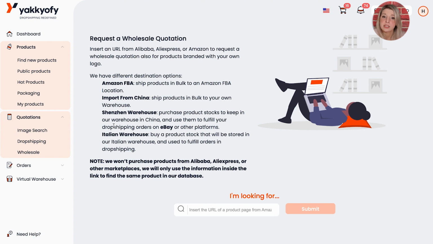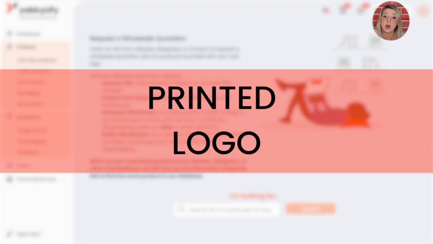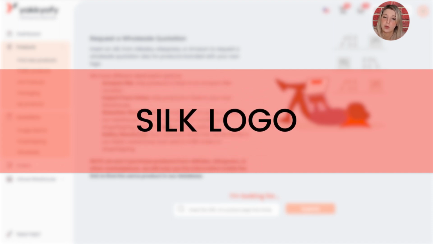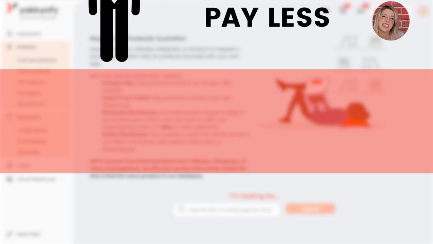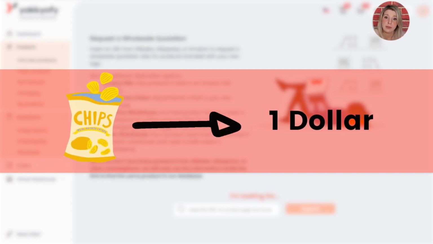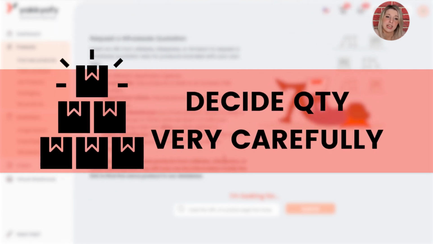You can decide to personalize your products in different ways. Stickers, the cheaper option. Printed logo, silk logo, the more expensive option. Normally, the more products you buy, the less you pay per single item. Maybe this is a stupid example, but follow me for a little longer. When you buy a small bag of chips, maybe inside you have 100 pieces and you pay $1 for that bag. When you purchase a big package, maybe you have 1,000 pieces and you pay $3. This is because there are some fixed costs that depend on handling that product, packing it and shipping that. So think about these factors when you decide the quantity for your quotation.